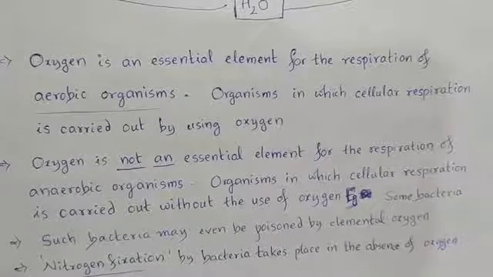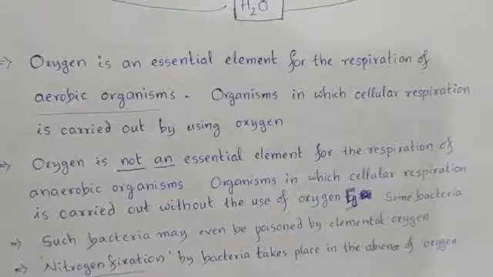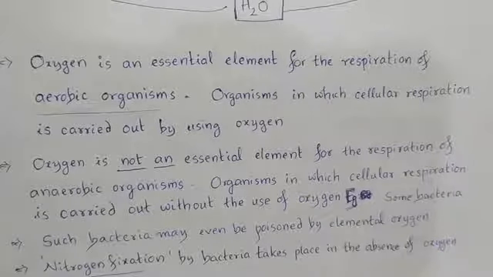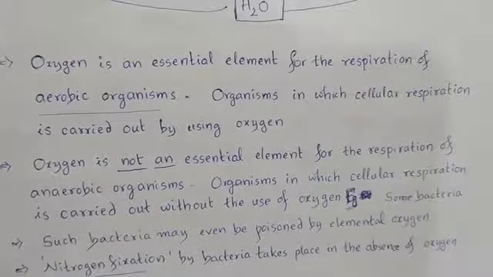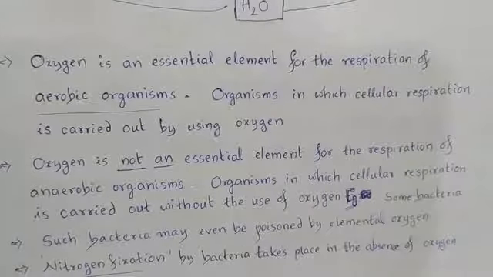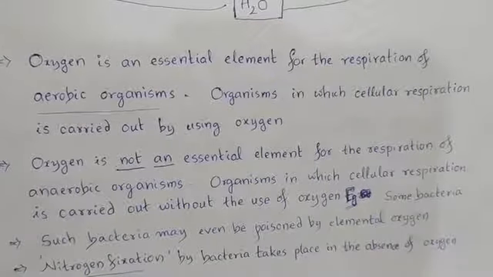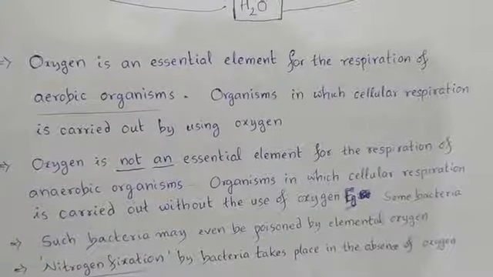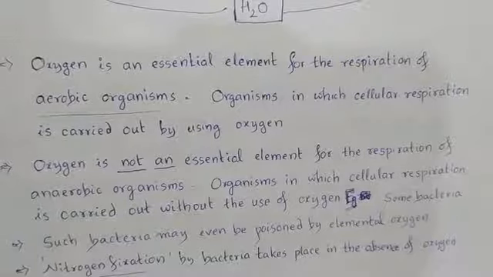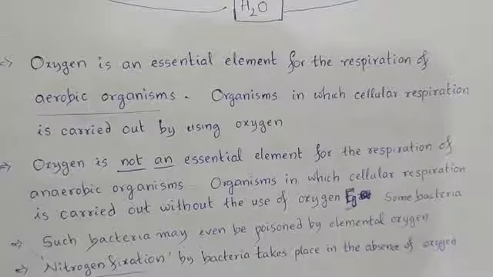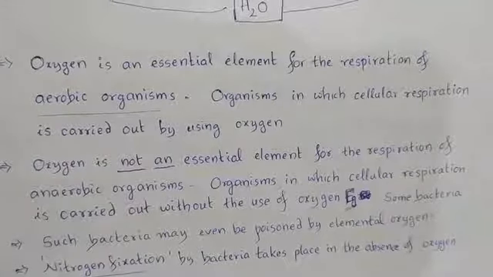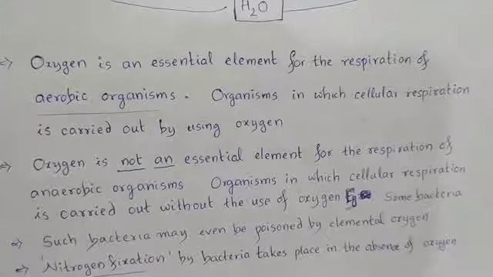Nitrogen fixation does not take place in the presence of oxygen. It takes place in the absence of oxygen only. Because if we think that oxygen is always useful for all organisms, then we are wrong. Oxygen is harmful for the survival of certain living organisms, especially the anaerobic, nitrogen fixing bacteria, for the process of nitrogen fixation.